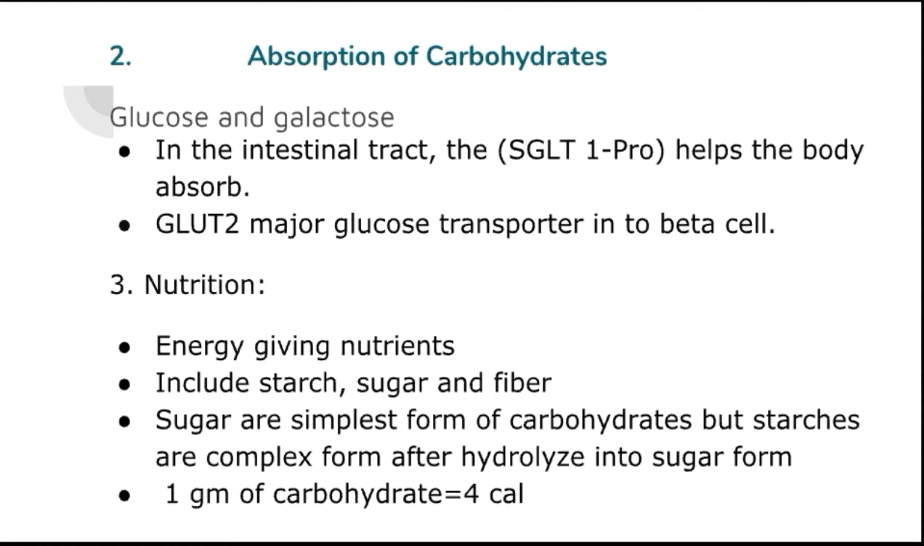Okay, after the sucrase enzyme hydrolyzes it and it is converted into the glucose and fructose monosaccharide form, absorption starts, meaning it is absorbed in our body. Okay, that is the absorption process. Glucose and galactose, in the intestinal tract one protein is there. Which protein? The SGLT1 protein. And that protein helps the body